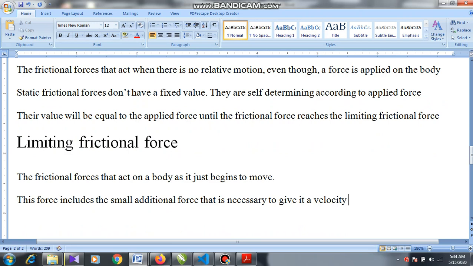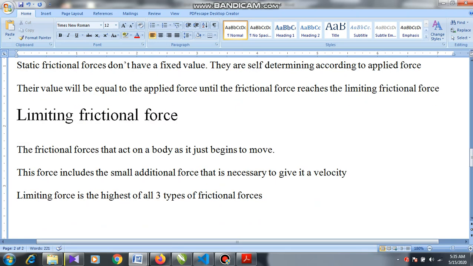That means starting to move. Giving it a velocity means starting to move. It's not exactly moving, it is starting to move. So that is limiting frictional force. And keep in mind, limiting frictional force is the highest of all three types of frictional forces.